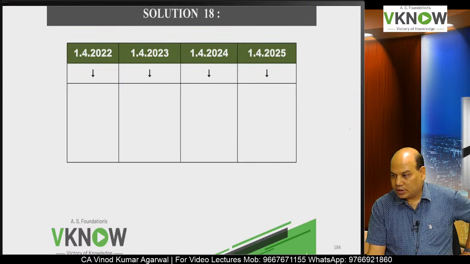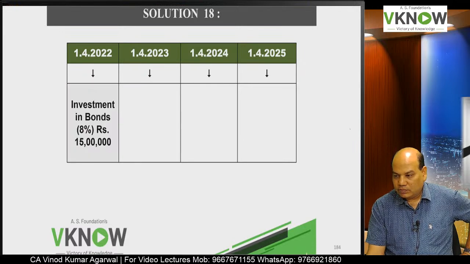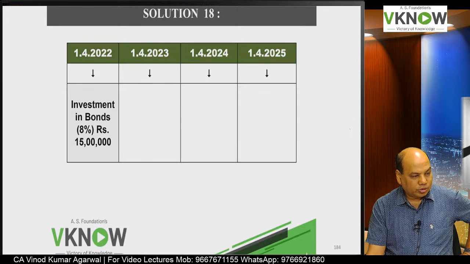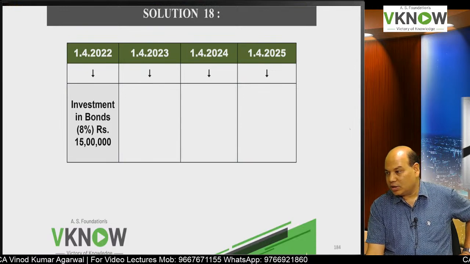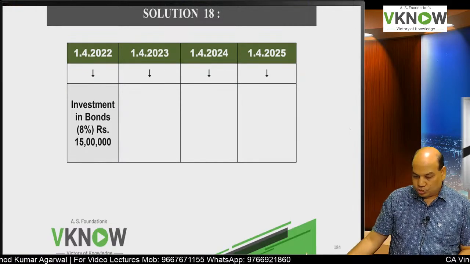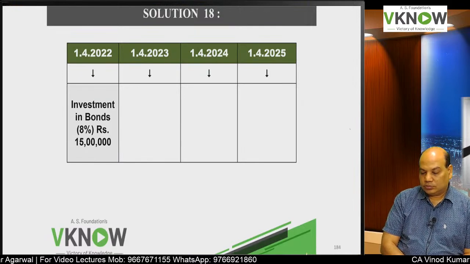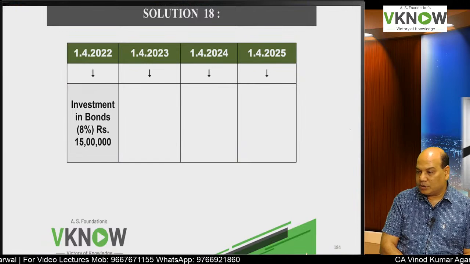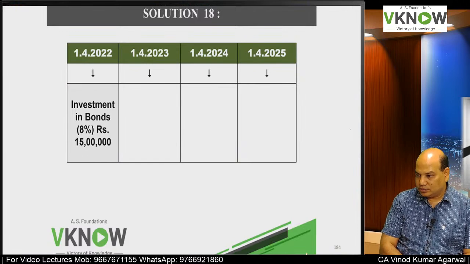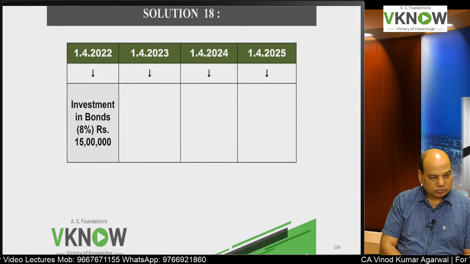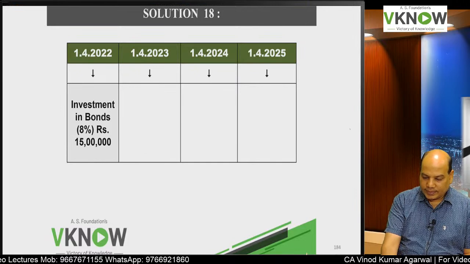There are 4 dates in the problem. Write down 1/4/22. What happened? You made an investment in bond. Those who have the book will write inside the book. Those who don't have the book will write in the notebook. Investment in bond 8%, rupees 15 lakh.